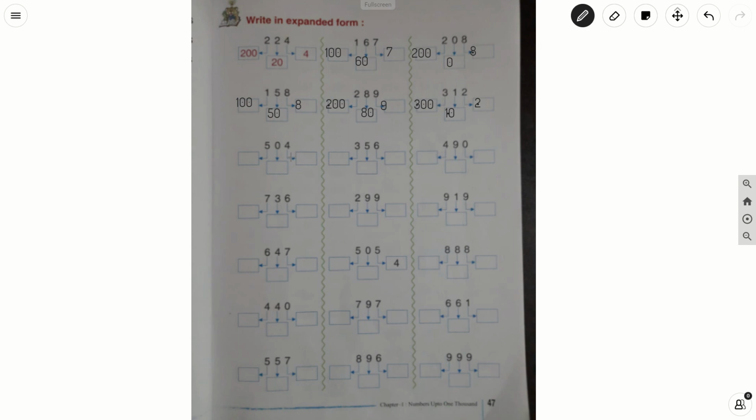Next number is 504. What is there in a ones place? 4. 4 into 1, the value is 4, and tens place it is 0. 0 into 10, it is 0, and then in hundreds place it is 5. 5 into 100, it is 500.